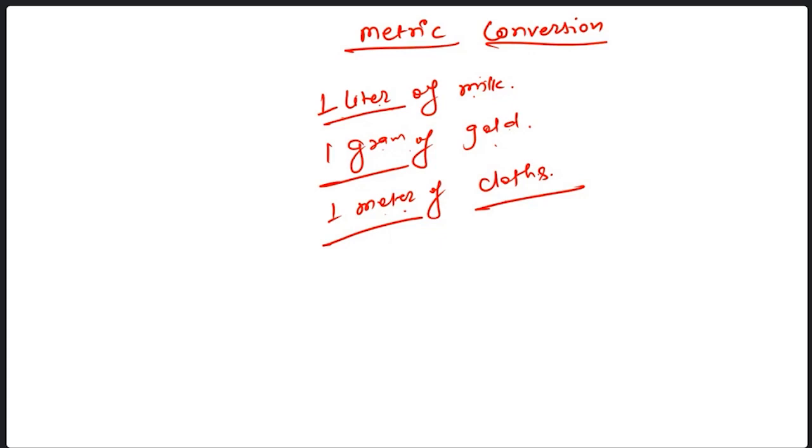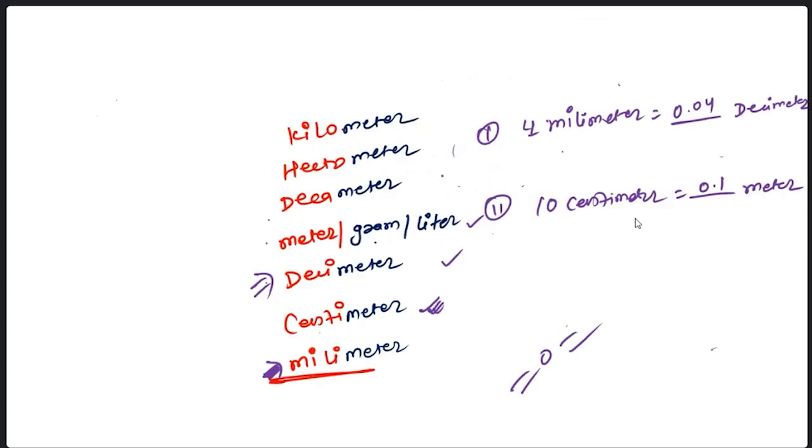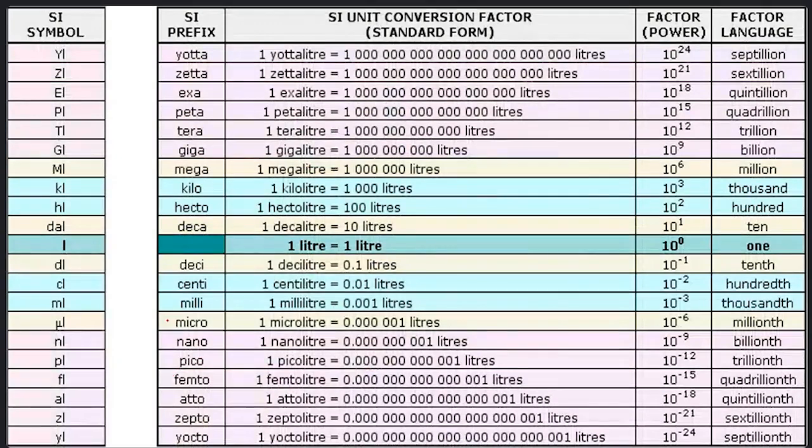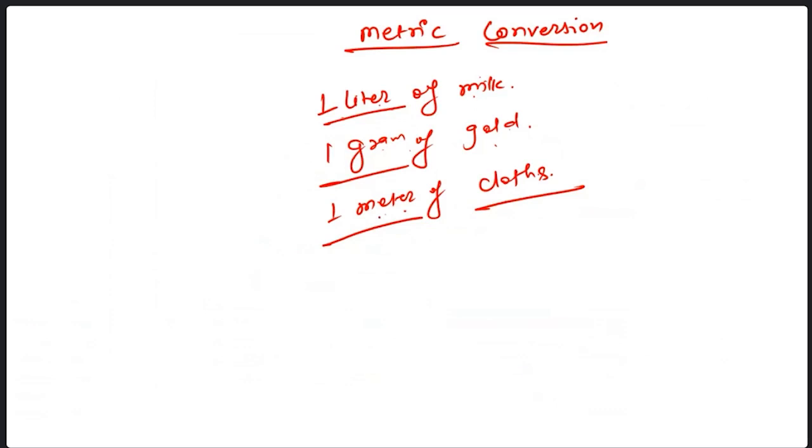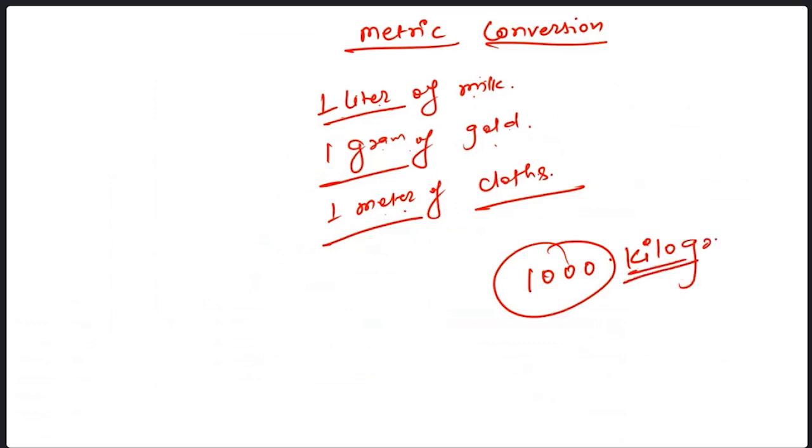Centi means what? Centi means 0.01 of a liter, or 10 to the power minus 2. 10 to the power minus 2 means 1 upon 100. Now you understand liter, gram, and meter. But if something is 1000, we call it a kilo, like kilogram.